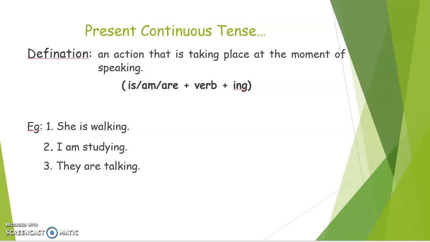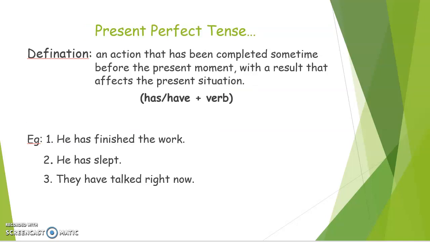Now let's see what is present perfect tense. An action that has been completed sometime before the present moment with a result that affects the present situation. It means the action is recently completed. Just now the action has been completed and the result affects the present situation, and that is known as present perfect tense.